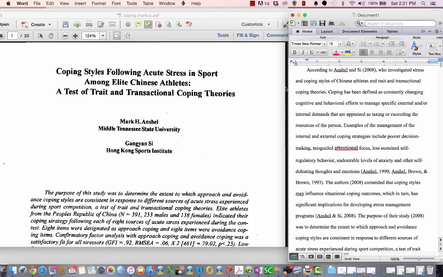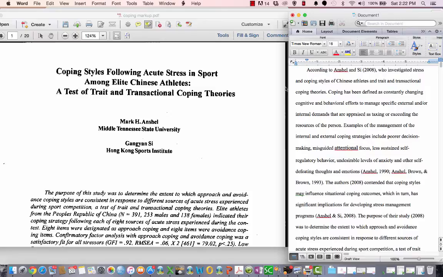This is the first paragraph of your lit review. Each paragraph will scaffold onto the other one once you have completed the first one and had it revised. I'm using the paper, The Coping Styles Following Acute Stress in Sport Among Elite Chinese Athletes, a Test of Trait and Transactional Coping Theories by Ansel and C.